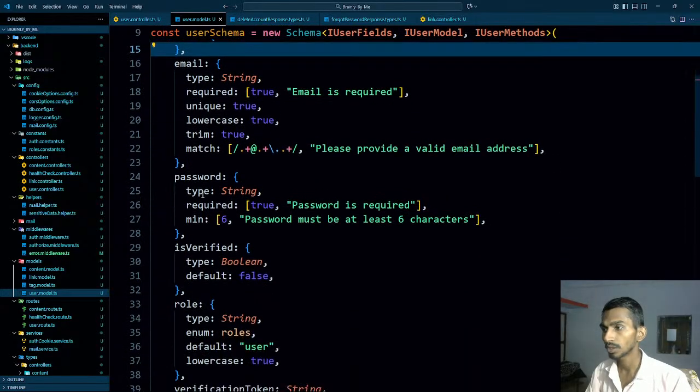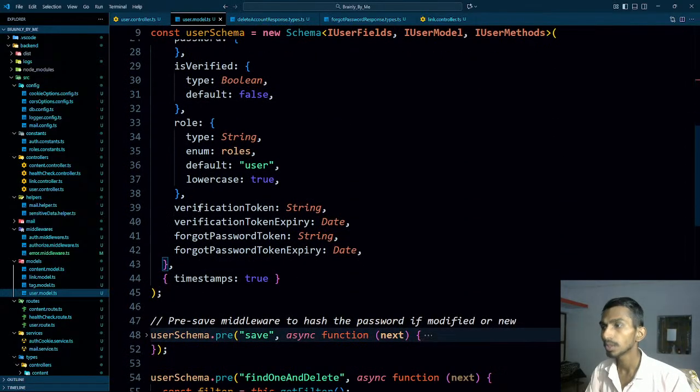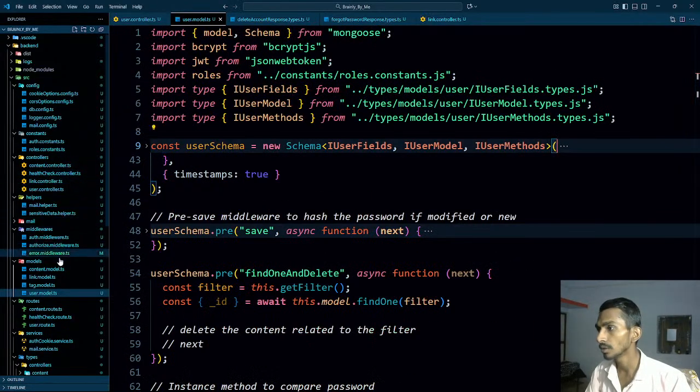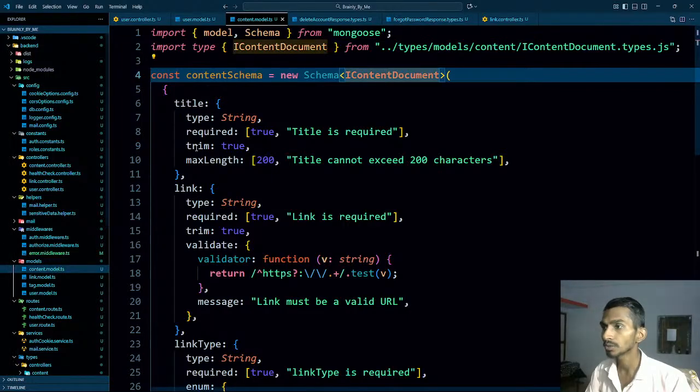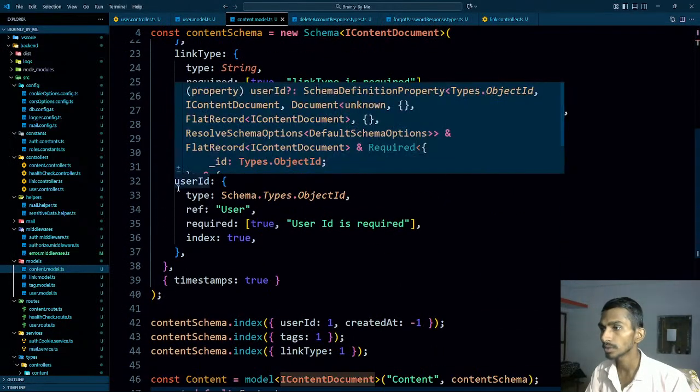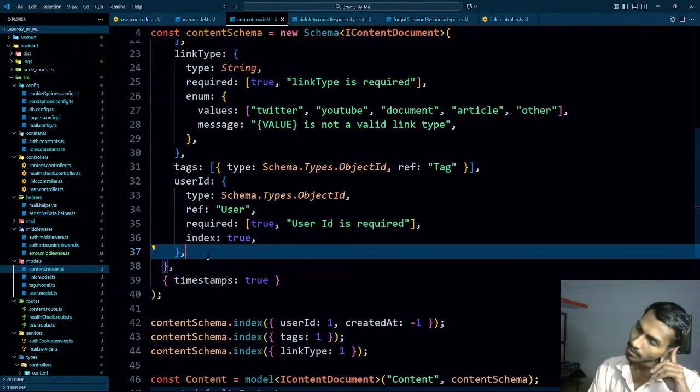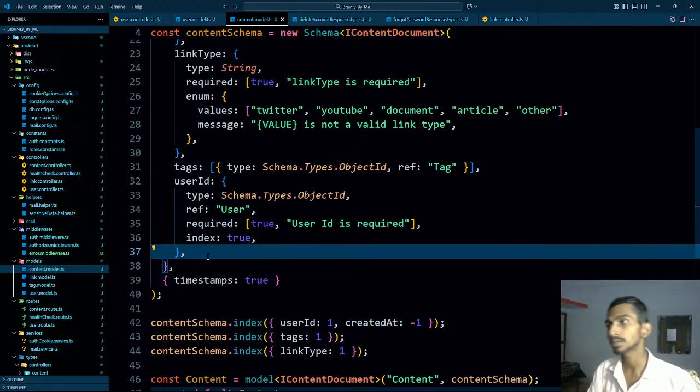But when it comes to content, where is that model? Content model: title, link, type, tags, and I have user in here. So with the help of this I can delete all the contents, ultimately all the contents that have the user ID.